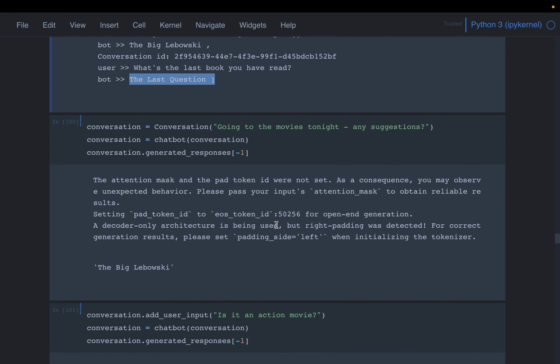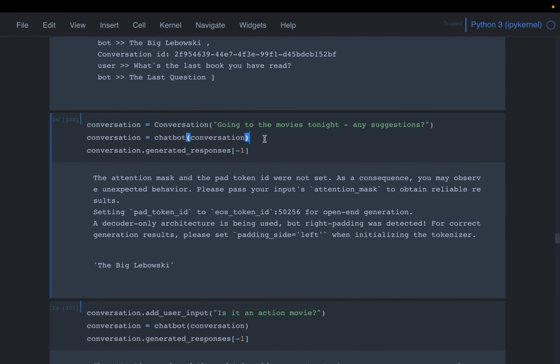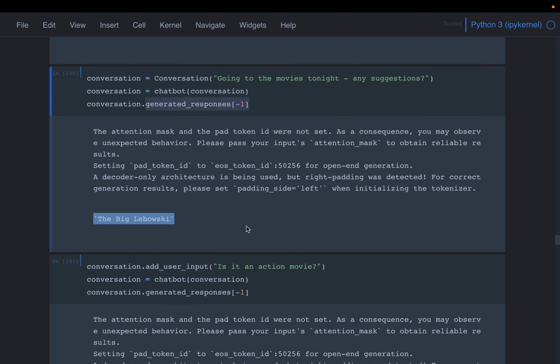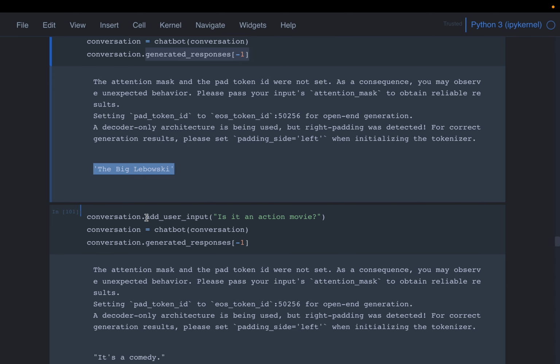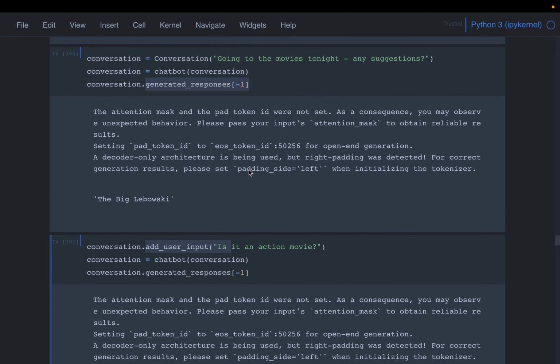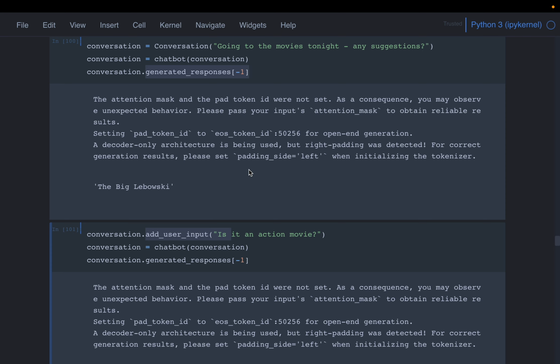We can do it differently. Here we are adding users, right? So for example, from the conversation, the same question, we have added this to the chatbot, and the chatbot has replied the same name, and then we can add one more user, right? So like this, we can build the conversation.